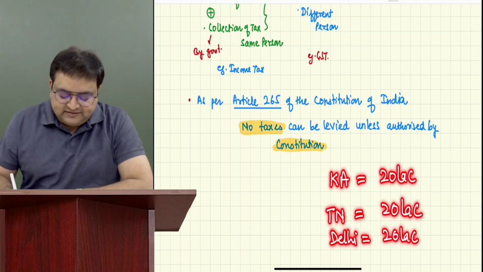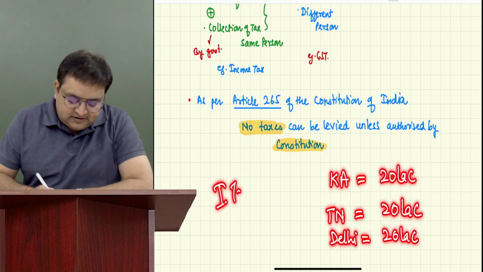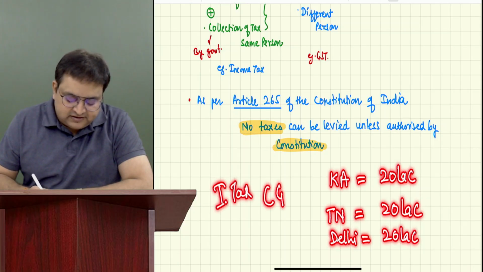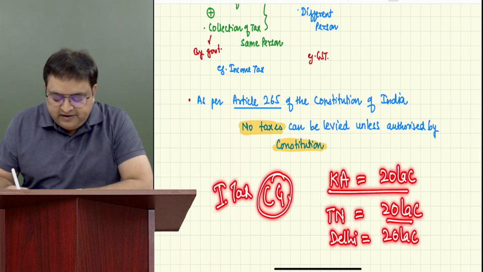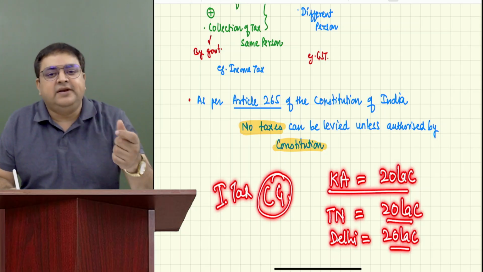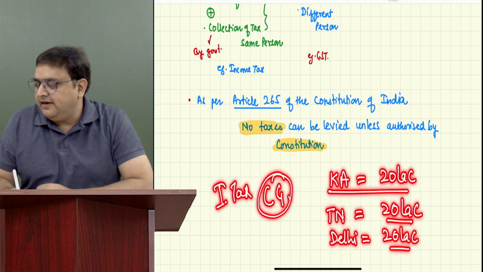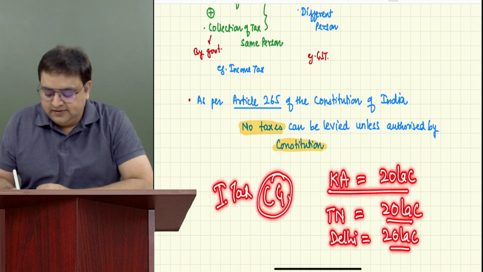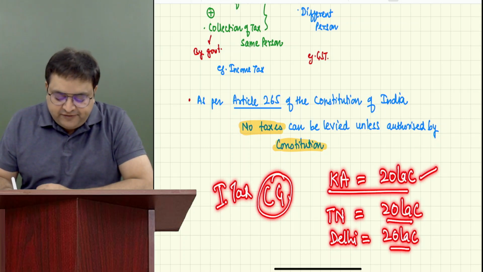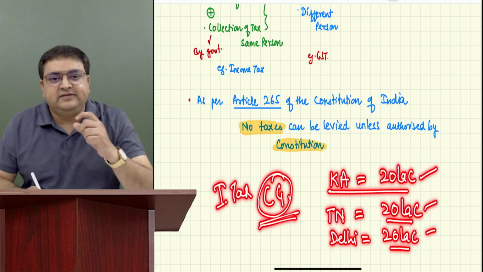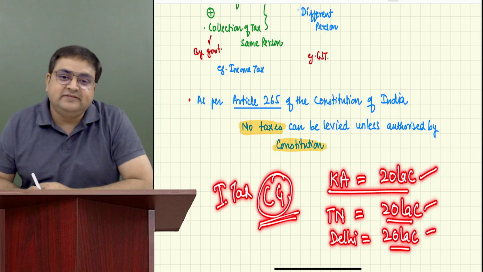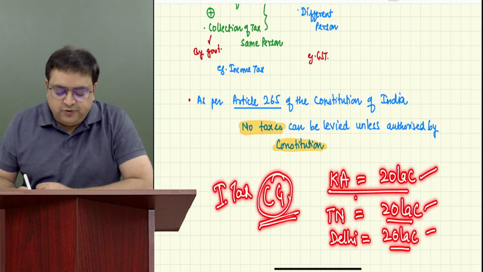And let's say if income tax is a central government law, what do you think, guys? These people will pay different income tax or they will pay same income tax? Everyone, please tell me. They will pay the same income tax.